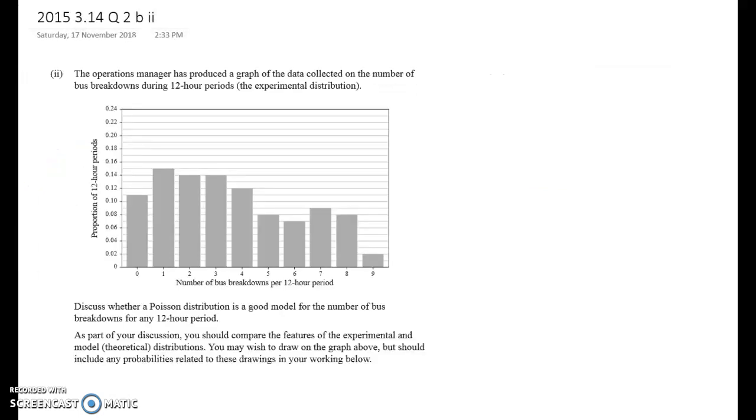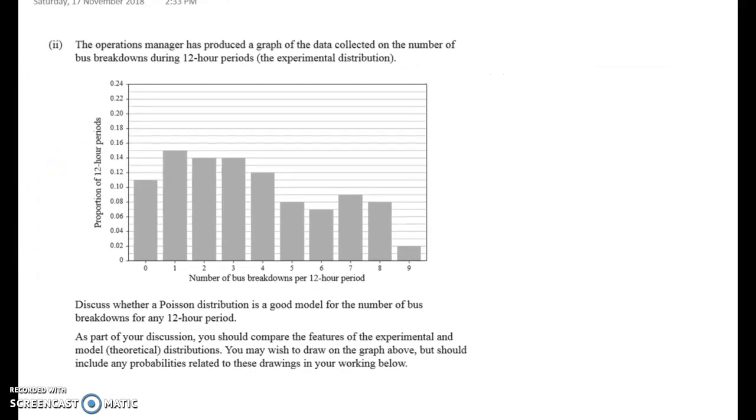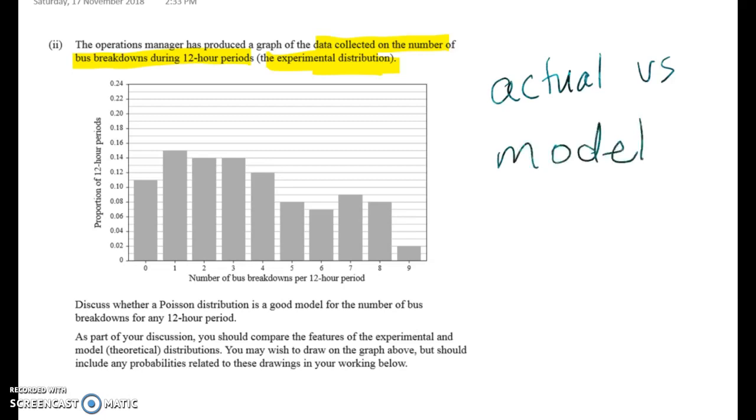Here comes the next bit. Now, the reason I like this is it's got real-life data in it, right? So we've got the bus operations manager has done a graph of the data collected on the number of breakdowns during 12-hour periods. And this is the experimental distribution. So you know, even before you read the question, what are you going to have to do? You're going to have to compare actual, or experimental, to theoretical, which we call the model distribution. Right, so we have to discuss whether a Poisson distribution is a good model for the number of bus breakdowns for any 12-hour period.